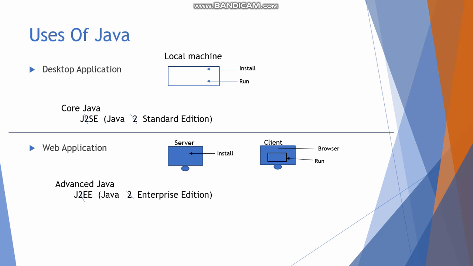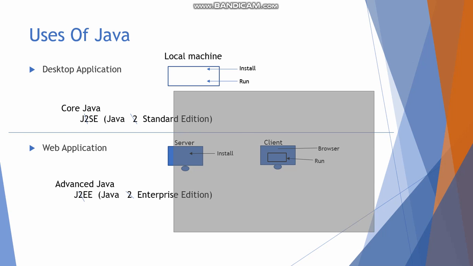Okay, so now we basically see the uses of Java. There are basically 4 uses of Java. First is desktop application. As I told you before, a desktop application is installed and run on the same local machine, and this Java is called JSE. Earlier it was called J2SE, which is Java 2 Standard Edition, but now the 2 is removed and it is called only Java Standard Edition.